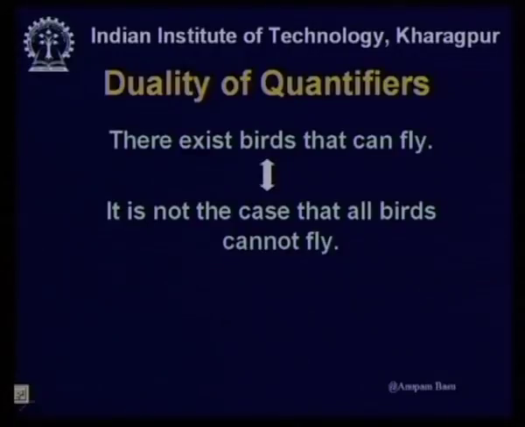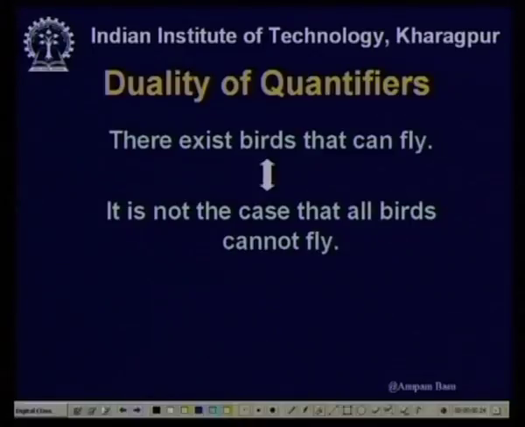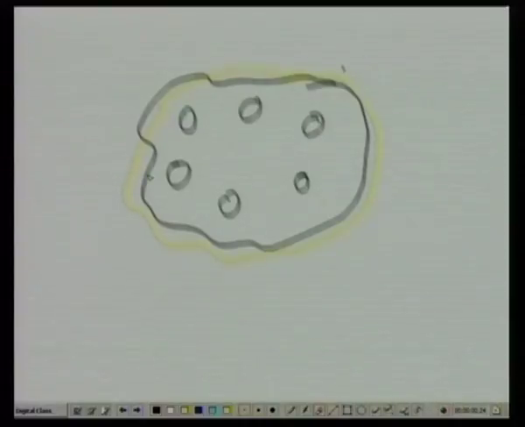Again, going back to the earlier type of thing, if I have a set here, like this, in which there are elements, and my statement was it is not the case that all birds cannot fly, then it is again sufficient for me to show one particular element, and show that it can fly.